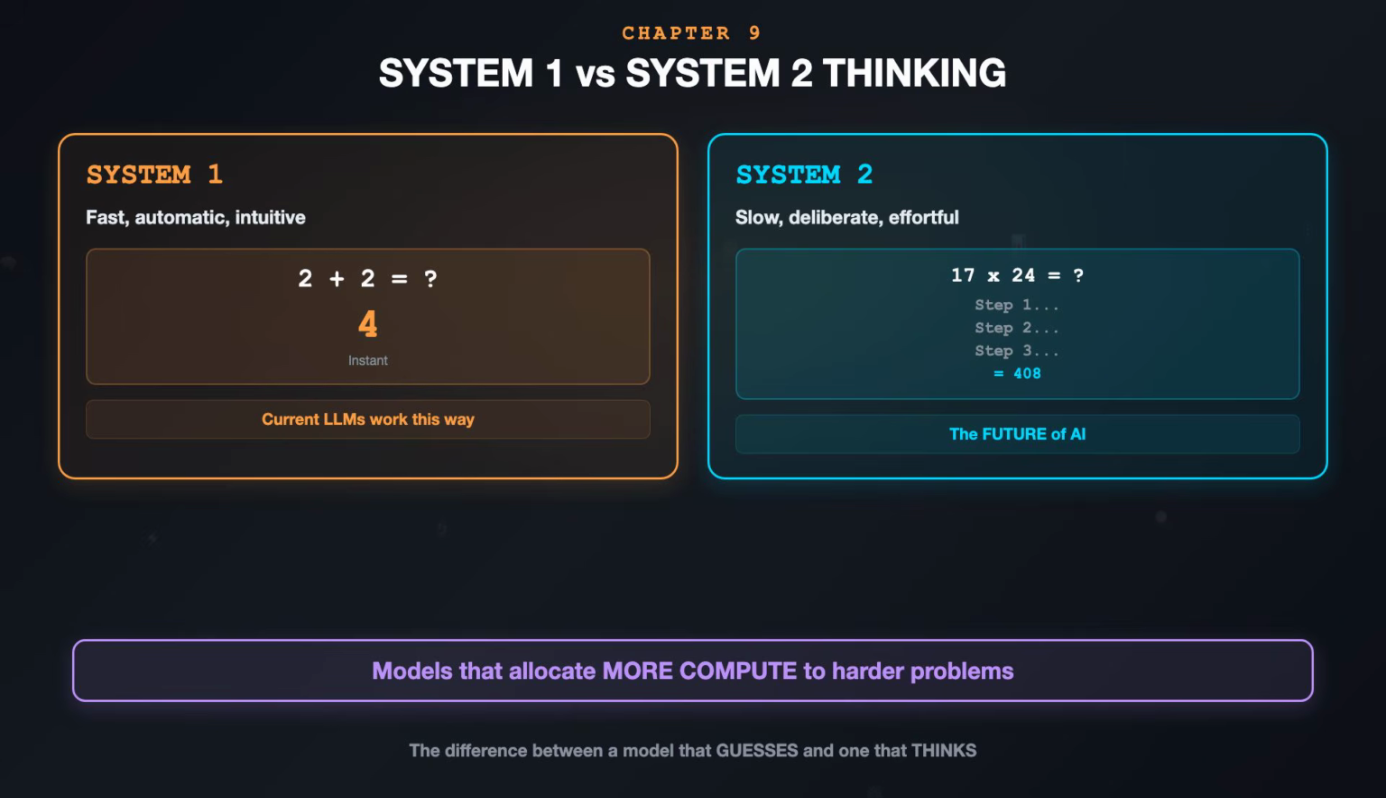But the future of AI is System 2 thinking. Models that can allocate more compute to harder problems. Models that can think for minutes or hours on a difficult question instead of instantly generating a response. This is the direction the field is heading, giving models the ability to reason deeply, not just respond quickly. The difference between a model that guesses and a model that thinks.